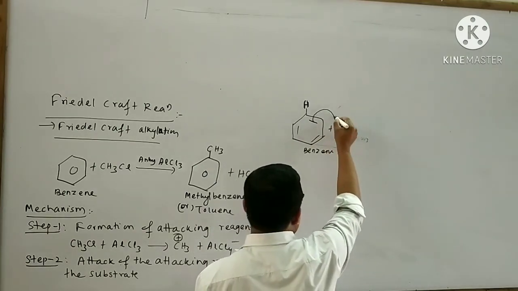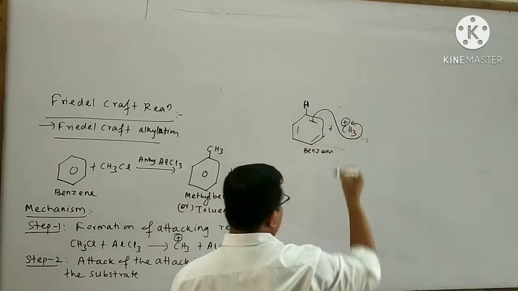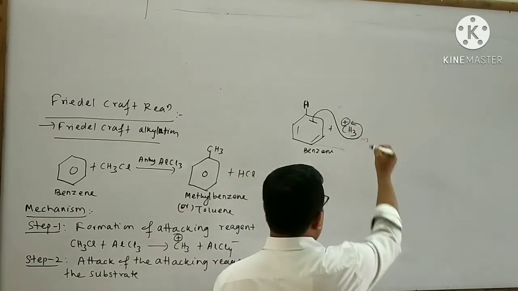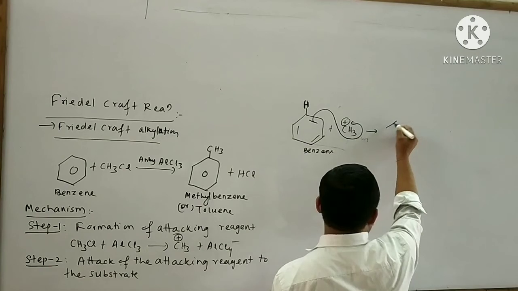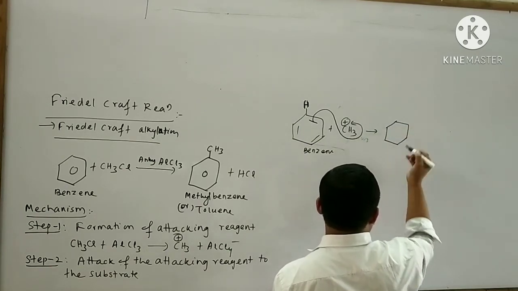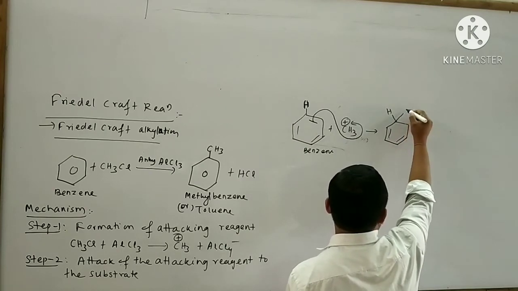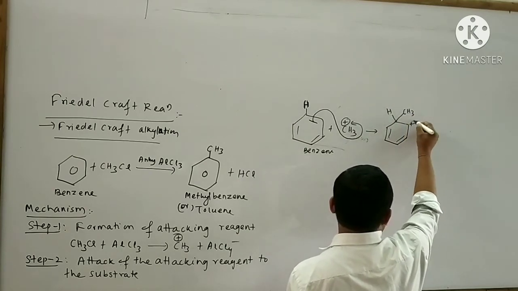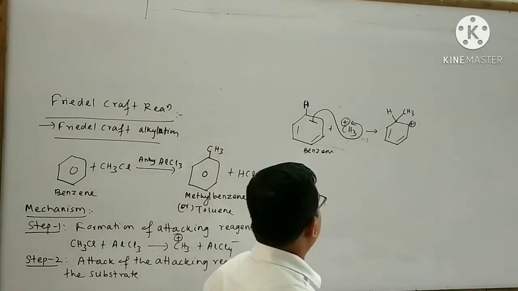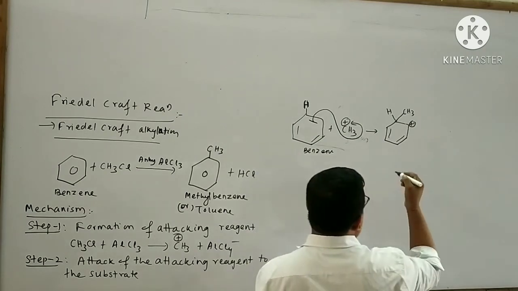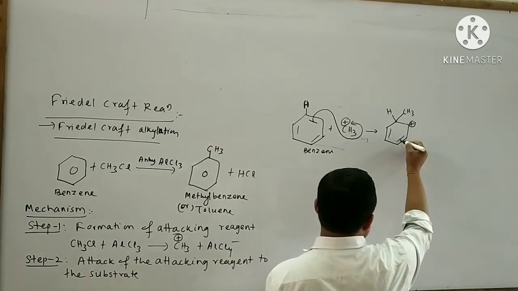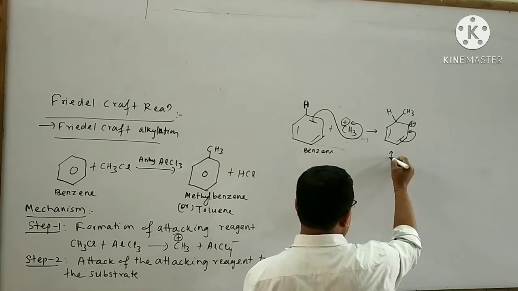Here the pi electron attacks this carbocation. As a result, this species will be obtained. Now this structure undergoes resonance like this.